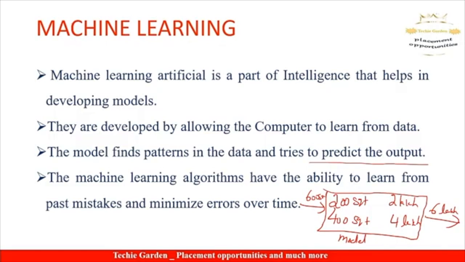So the third one will be continuous learning. In this case, learning is continuous. This minimizes past mistakes and learns from those errors. By doing this, the percentage of errors or the number of errors will be reduced and we will be getting accurate data, that is data accuracy, as the learning continues. This learning has the ability to learn from past mistakes and minimize errors over time.